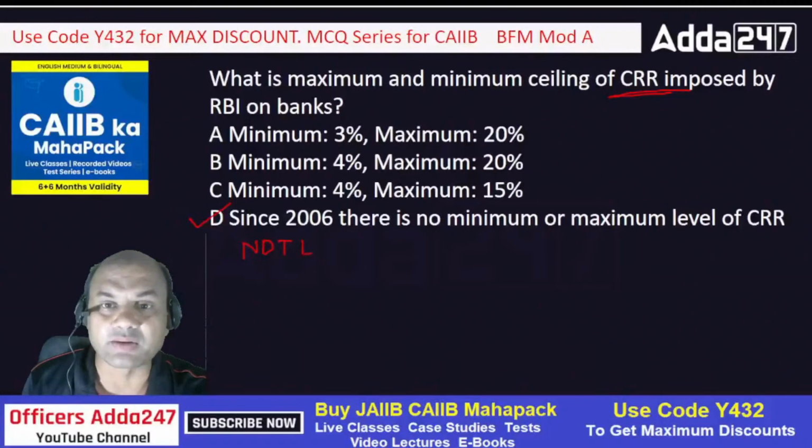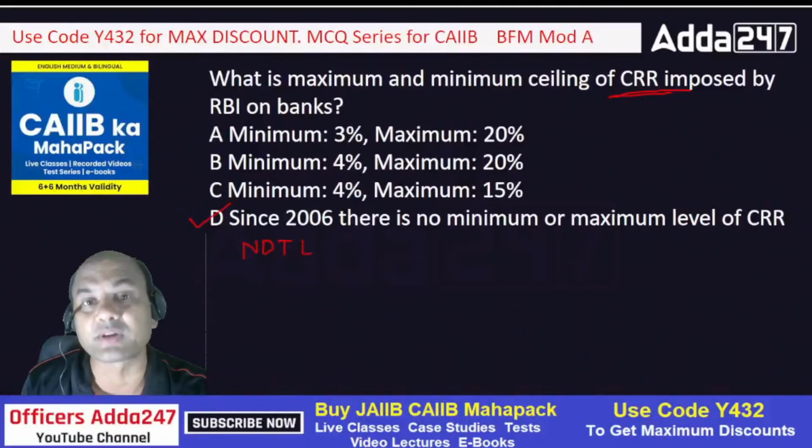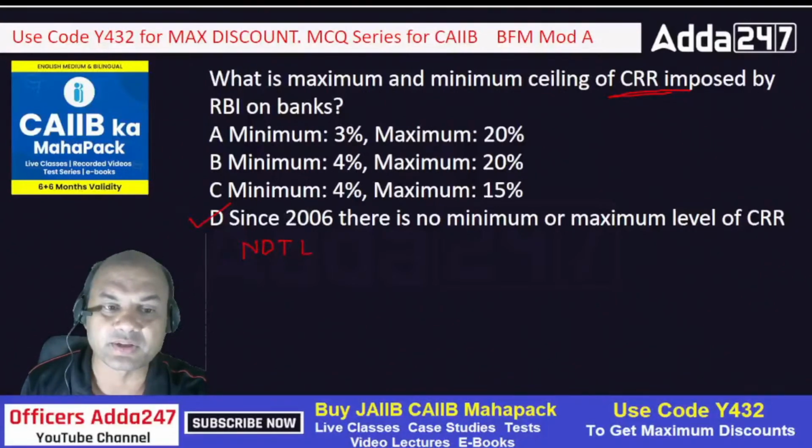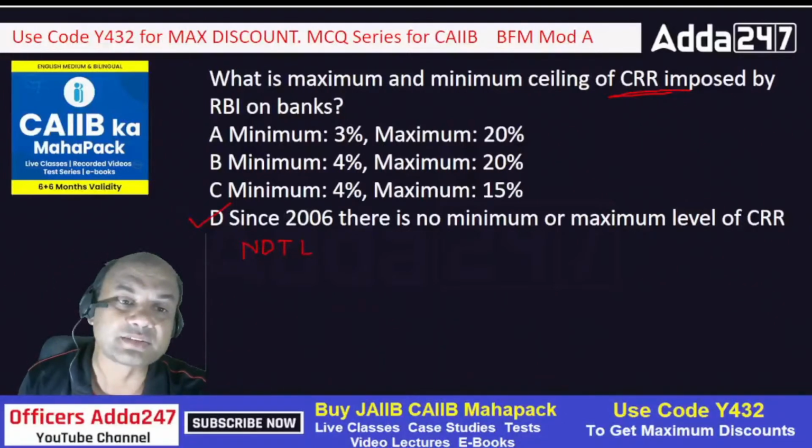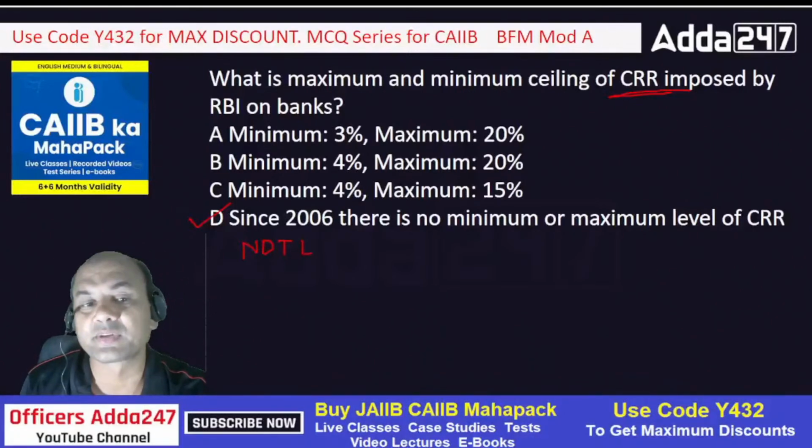So clear everyone? What is included in NDTL now? There are other terms also, but the main terms which we always forget: current deposits, demand drafts, balances in overdue fixed deposits, and demand liabilities portion of the savings account. So these all are included in NDTL. Got it everyone? Okay. Which liabilities are not included in NDTL now? Which of them are not included? How many of you can answer this? Shall I tell you?